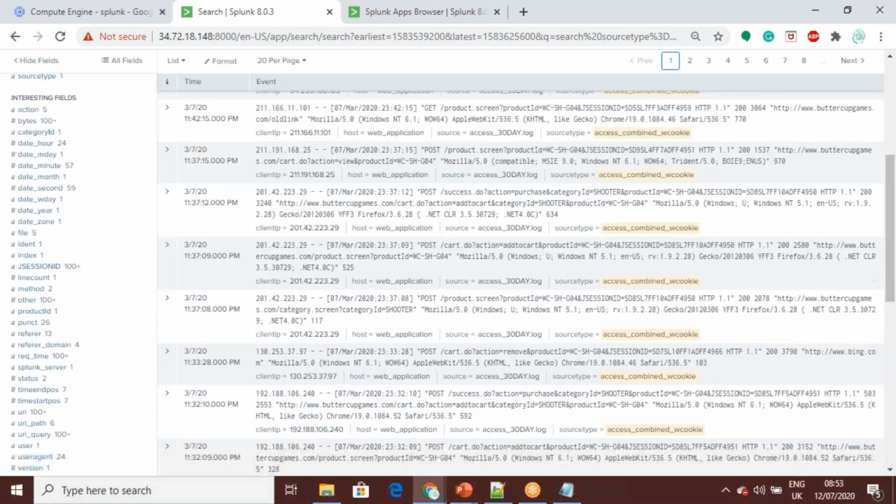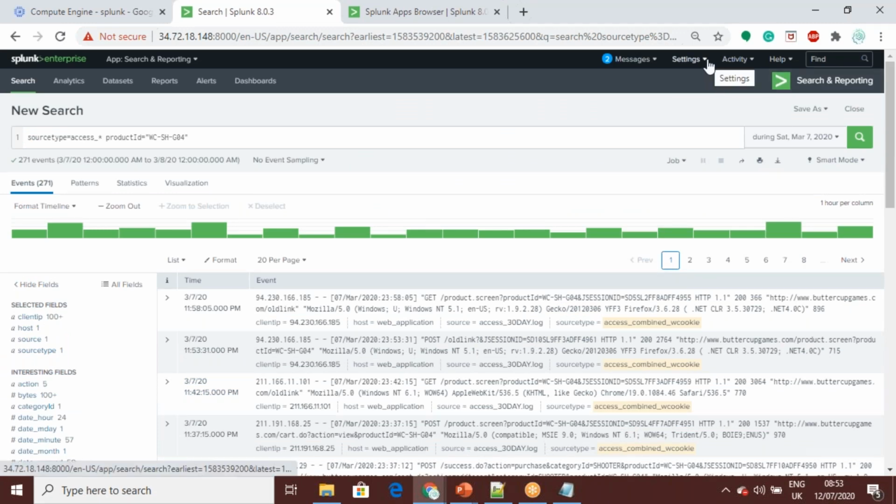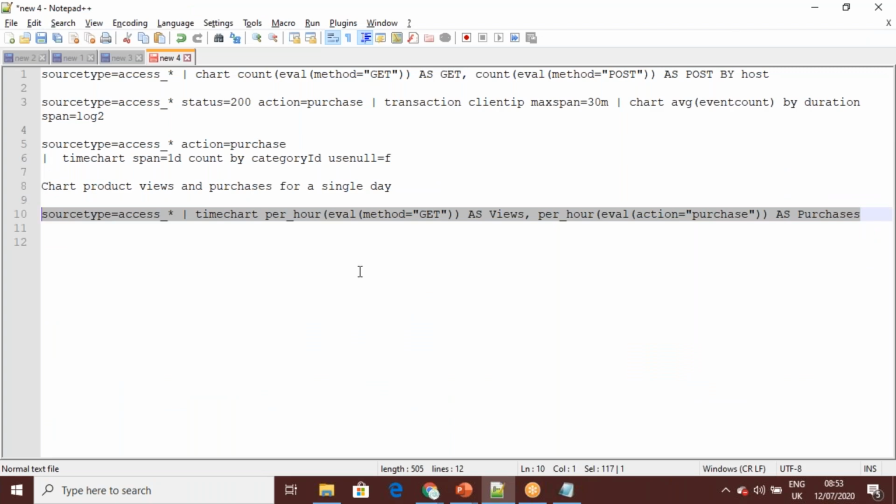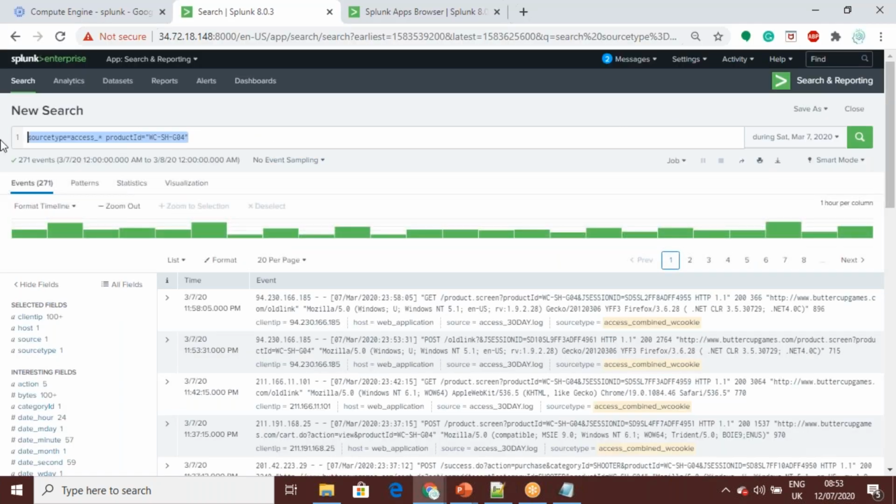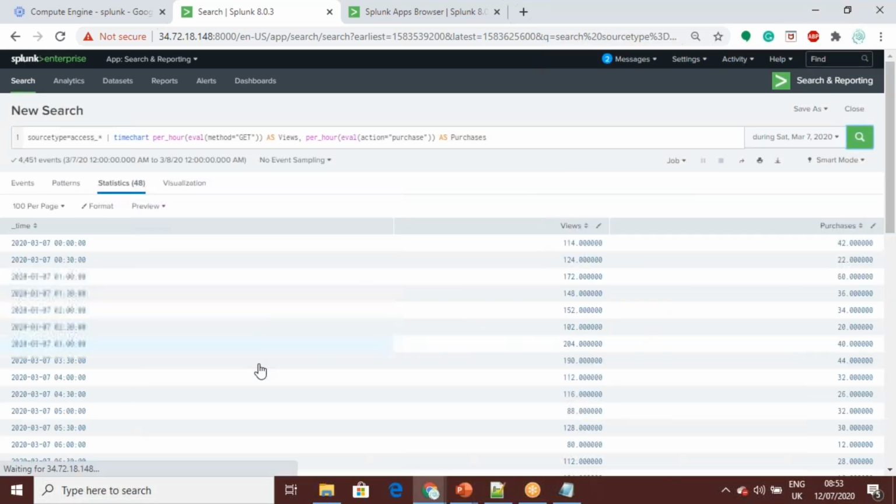So, a more flexible thing. In that earlier one, I showed you this purchase thing, right? I want to show you this one. There are a couple of things we can do in this one.